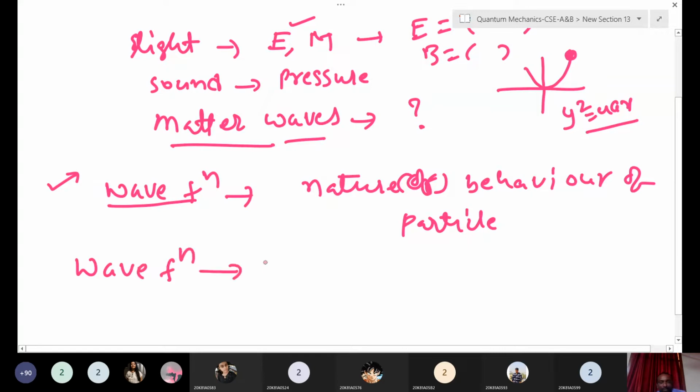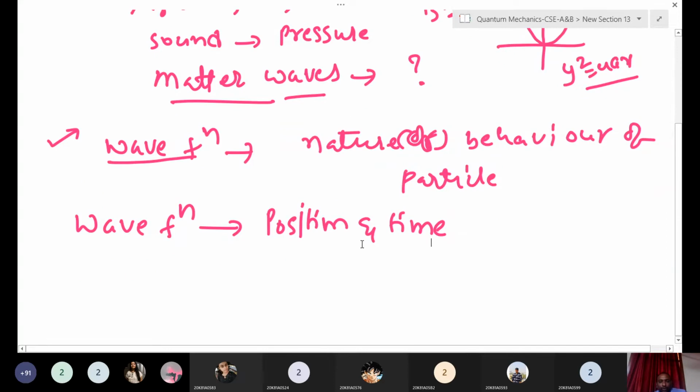Now we will see that the wave function is associated with position and time. Classically we can say some particle is here, some bus is here. Suppose a bus is going: at some time the bus is at Tarnaka station, and after some time the bus is at Secunderabad. So we cannot directly say the wave function.